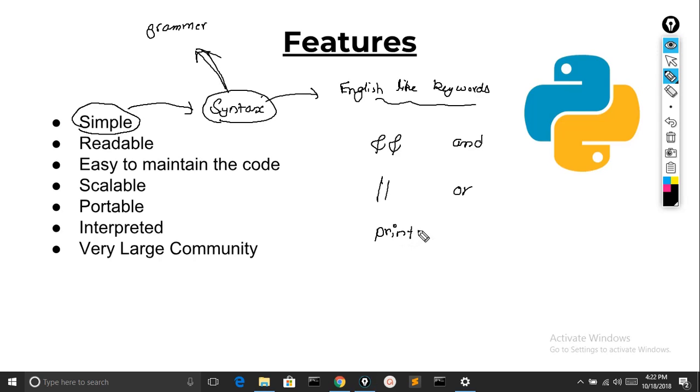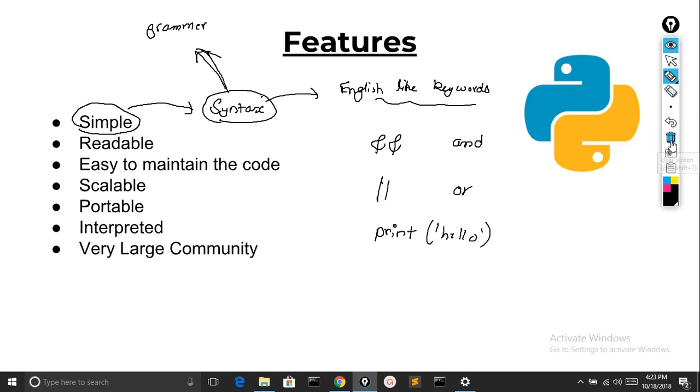Just simple print and then the argument you want to print. Example: print hello. We will see a lot of these simple English-like keywords that make Python so simple to learn. It's very easy to learn.